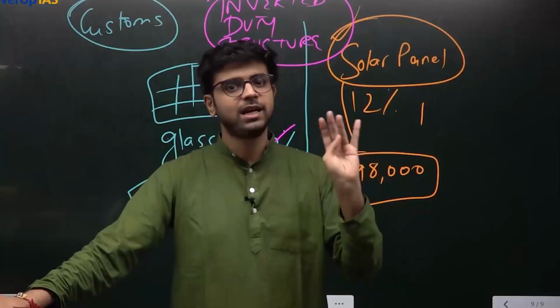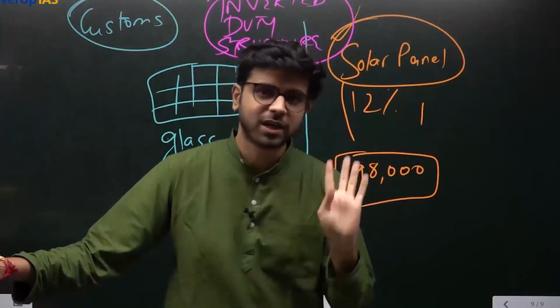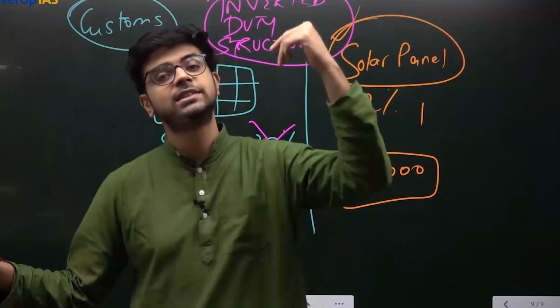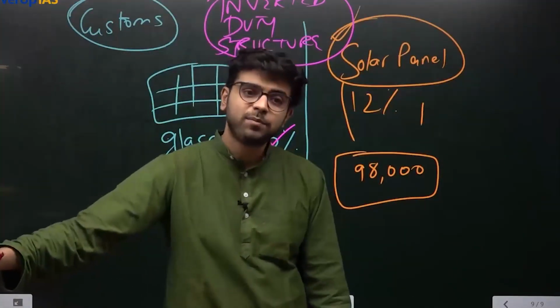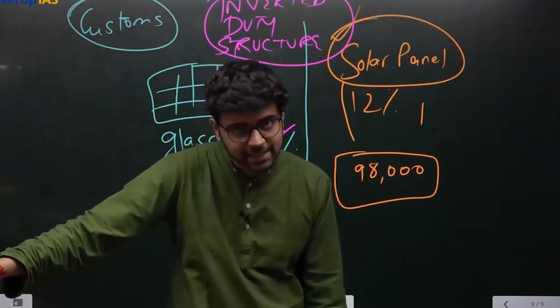We saw 4 things which are not there under GST. 1, petroleum products. 2, electricity. 3, real estate. 4, alcohol for human consumption. They are not there in GST. They are exempted from GST. Is milk exempted from GST? No. Milk is taxed at 0%.